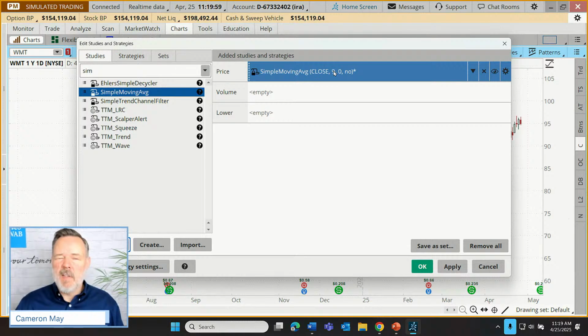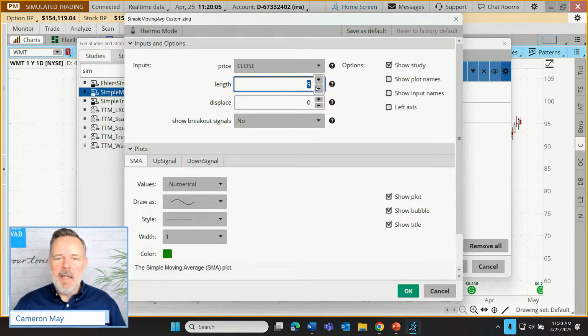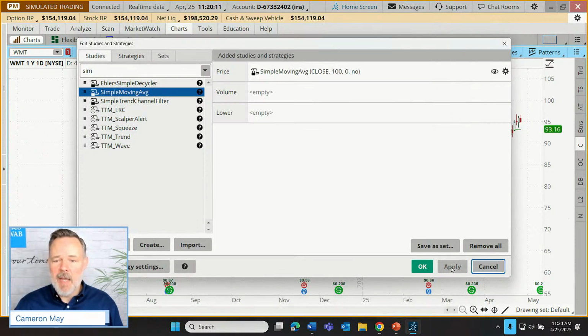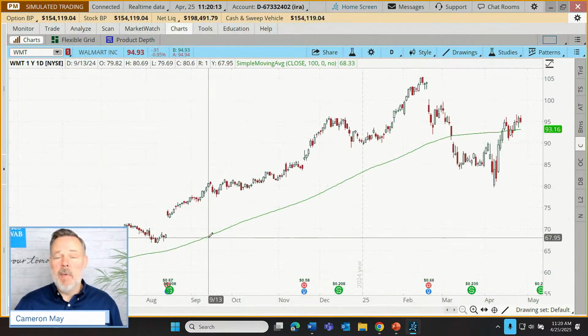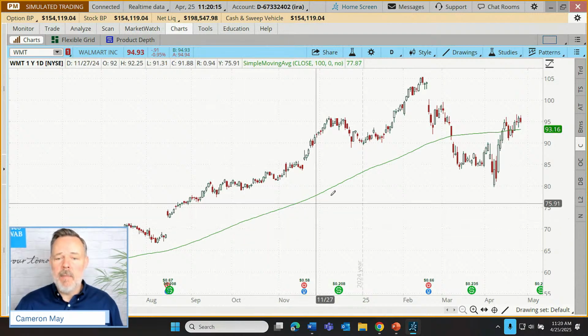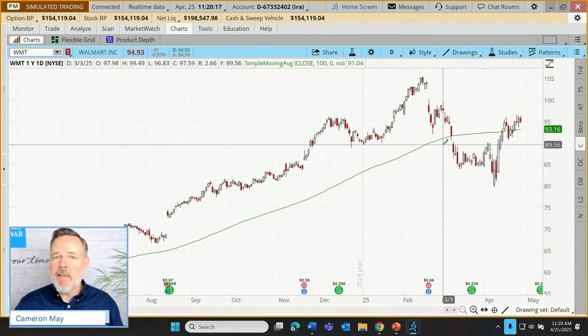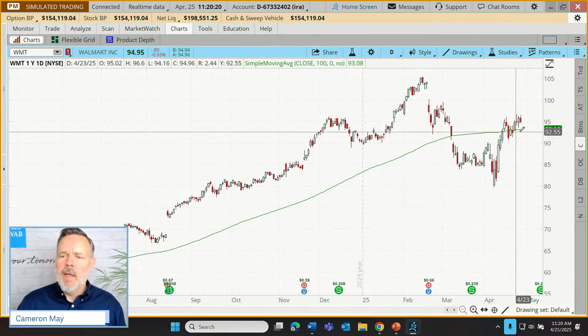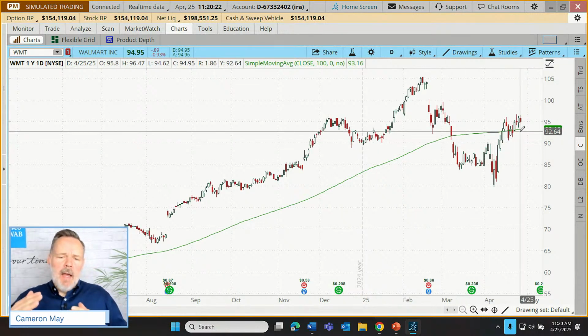The default is just going to be a 9-day moving average, very short, very reactive. Let's extend the length of our time frame out to 100 days of data in the construction of that moving average. If you're not familiar with a simple moving average, it's a long-term trend line, sometimes used as price floors and price ceilings as well, but a general indication of which way prices are going on average over time on our stock, right?